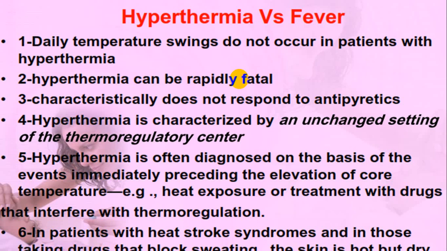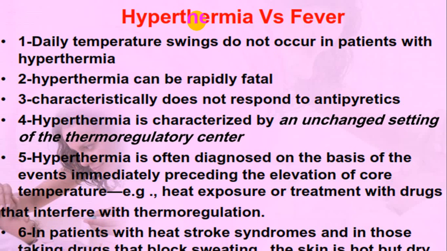So clinically, if you want to differentiate between hyperthermia and hyperpyrexia, normally a daily temperature fluctuates. Daily temperature swings in a normal person, but it will not swing in a person with hyperthermia. It will be a constantly rising temperature. In hyperthermia the body temperature rises very rapidly and can be fatal because it is elevated to more than even 105, 106, 107.